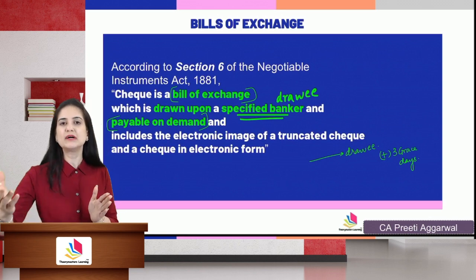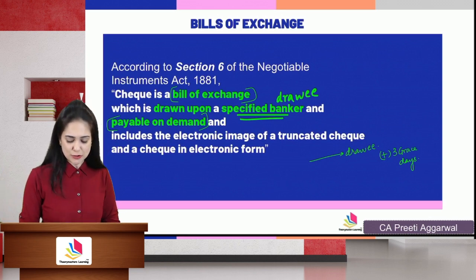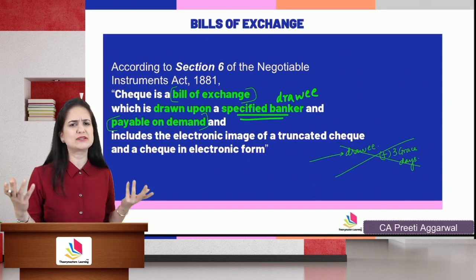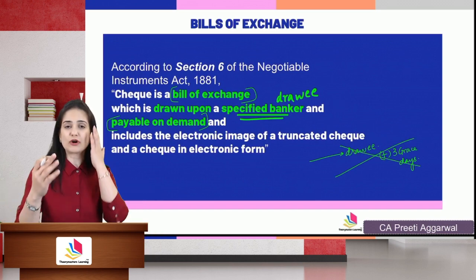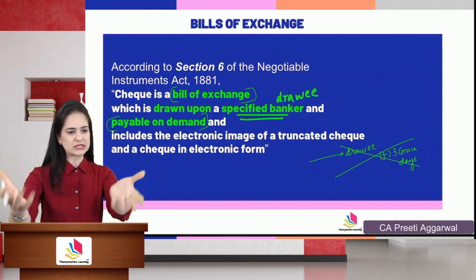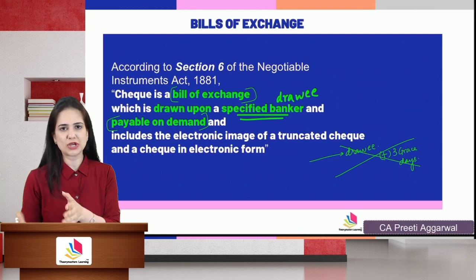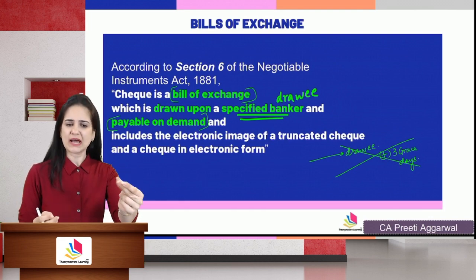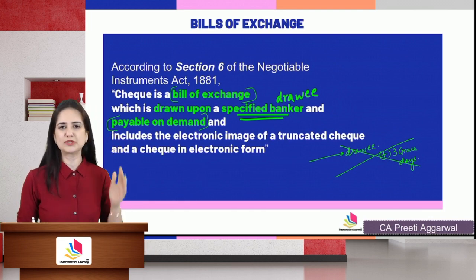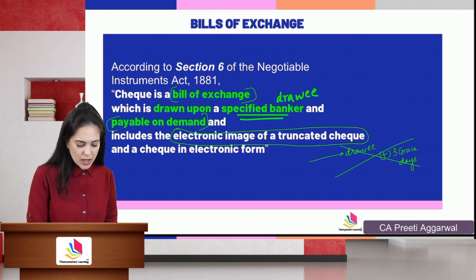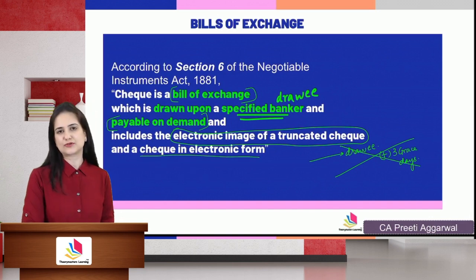It is due date plus the grace days. So over here, in case of check, it is always payable on demand. It means there is no question of grace days. For a bearer check, you just go receive the money immediately across the counter. In case of a cross check deposited in your bank, as soon as it is cleared, you will immediately get money. It includes an electronic image of a truncated check and a check in the electronic form.